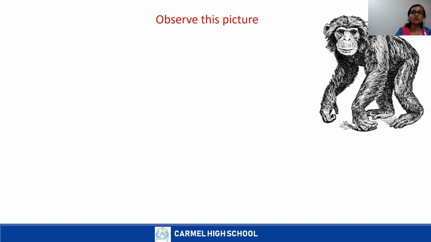Okay, tell me children, what are the similarities you find between this animal and the human? Yes, both have common features. The facial features are similar. That means eyes, ears, nose, and mouth. Good. Next. Yeah, correct. Both had arms and legs. And yes, can say both eat fruits and plants.